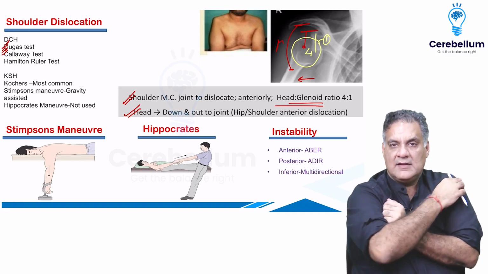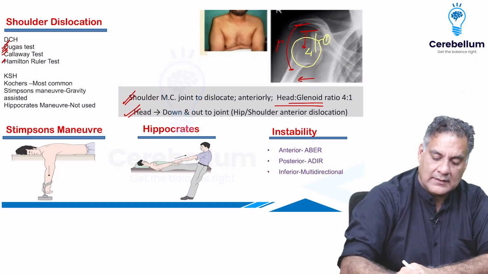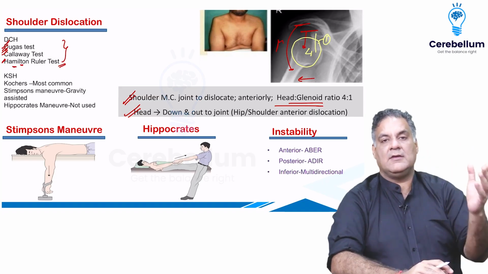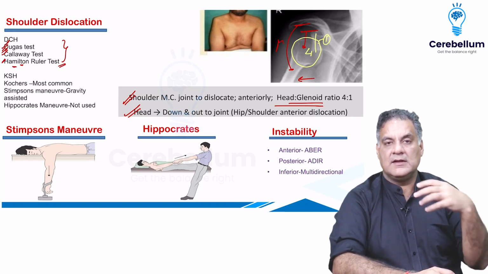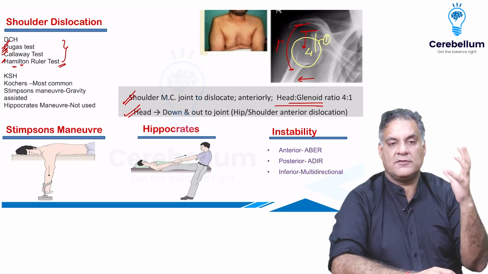When it dislocates, the ruler will touch both points, that is the lateral epicondyle and the acromion. That is the Hamilton ruler test. Similarly, you have Brand's test, which talks about the vertical height of the axilla. So these are all the tests for shoulder dislocation.